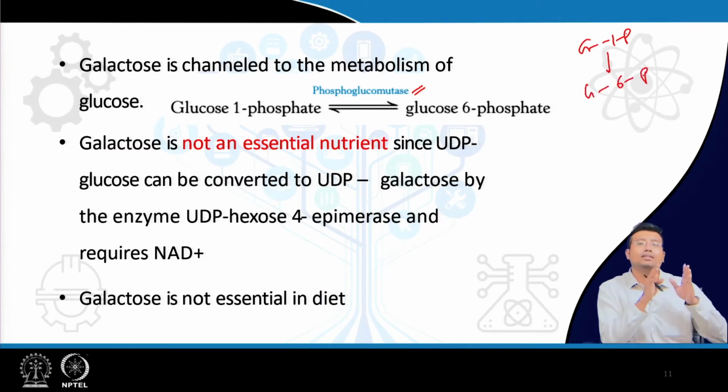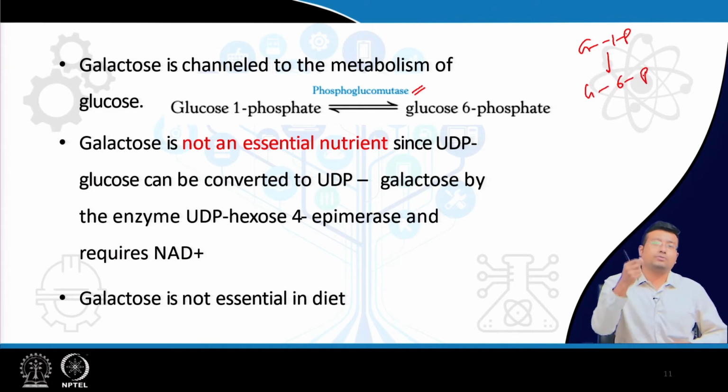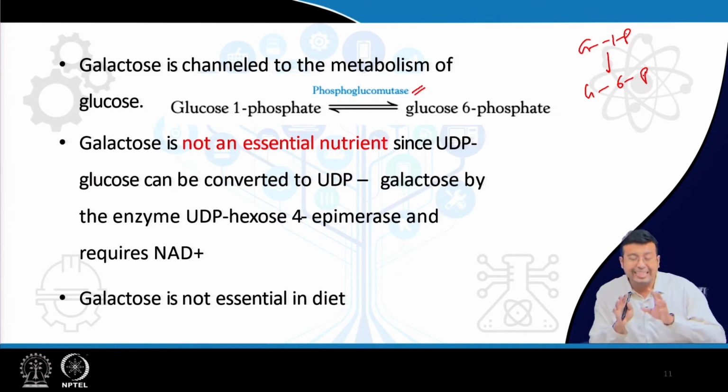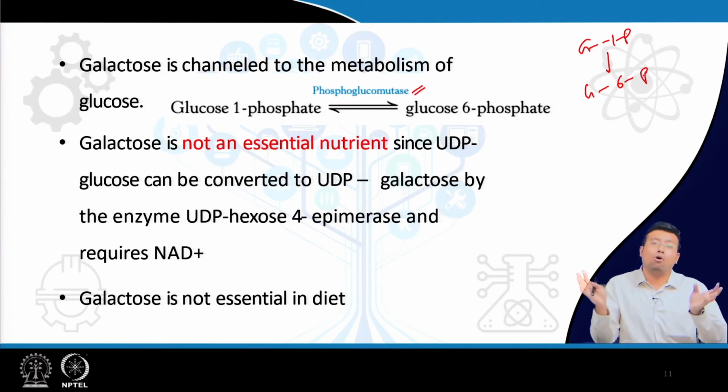If we look at the structure of glucose, the phosphate group is being shifted from the first position to the 6th carbon. Why? Because now glucose 6 phosphate is essential for all other carbohydrate metabolism reactions. So glycolysis, TCA cycle, HMP shunt, everything, right. So galactose in this way can take part in glucose metabolism. Thus, galactose can be channeled into, you see.